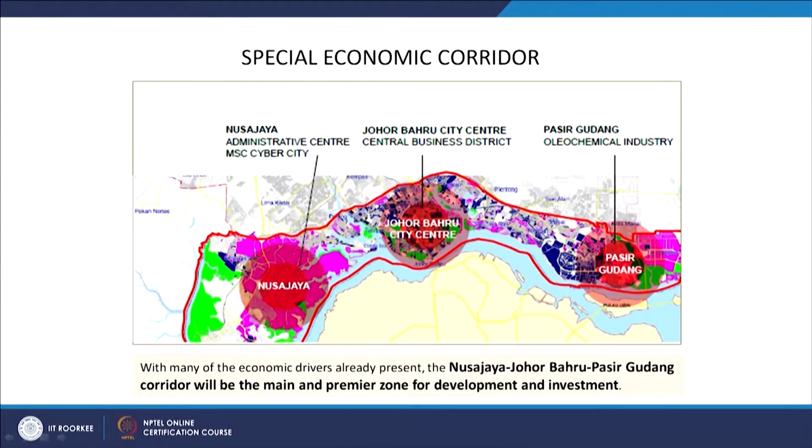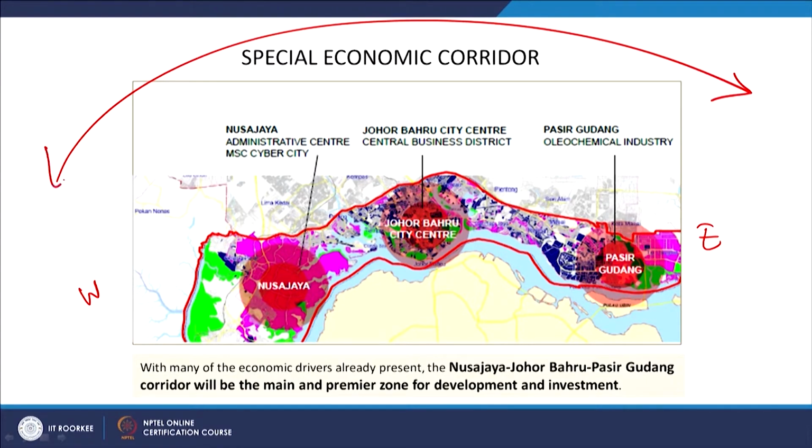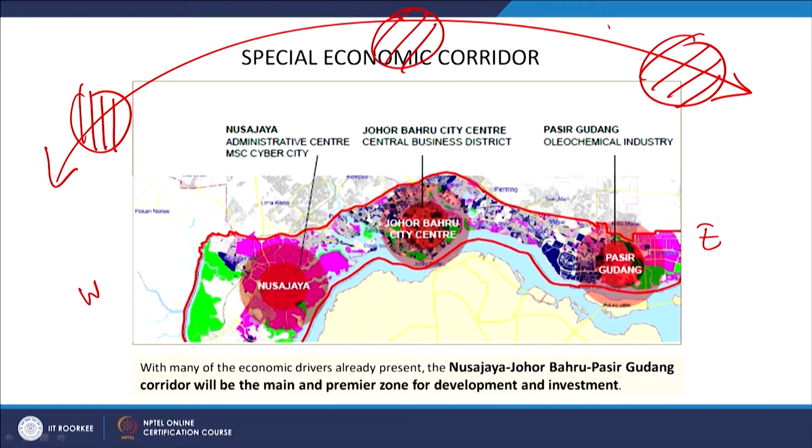Here you can see that Johor Bahru is the center or the central city area in that corridor, and there are a few more cities on the eastern side and western side. Together they make a corridor, and even though there are three cities, eventually they will generate more urbanization along that transport and economic corridor. That is the concept they have applied for this urbanizable area.